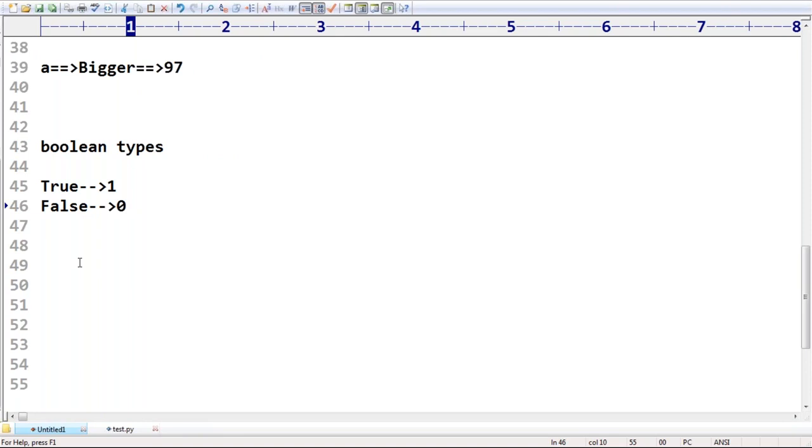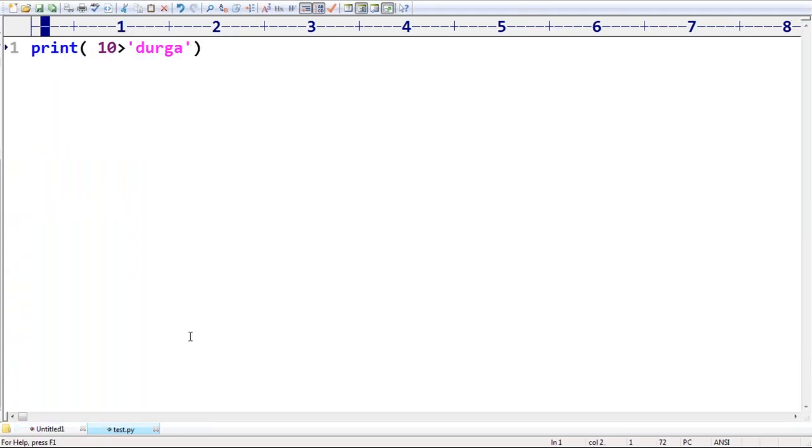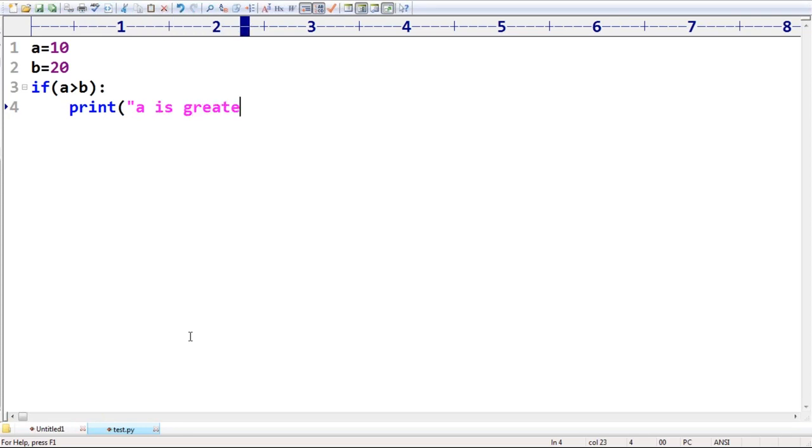Next, one more very important thing. Let me go for a small next level. We are always printing only one line, so let me extend it to 1 or 2 more lines. Very simple: a = 10, b = 20. If a greater than b, observe very carefully, print a is greater than b.